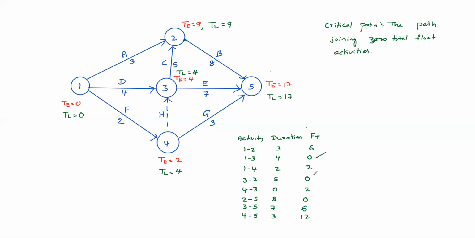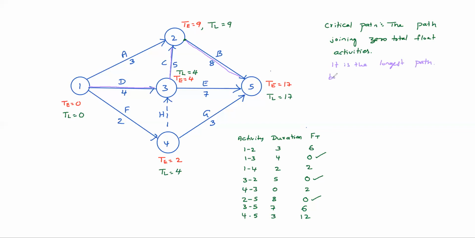See, 1-3, 3-2, 2-5. That is the longest path. By trial and error also you can check it.